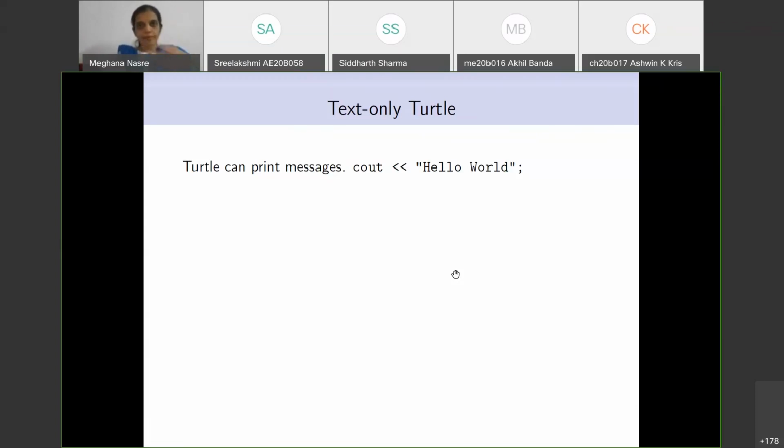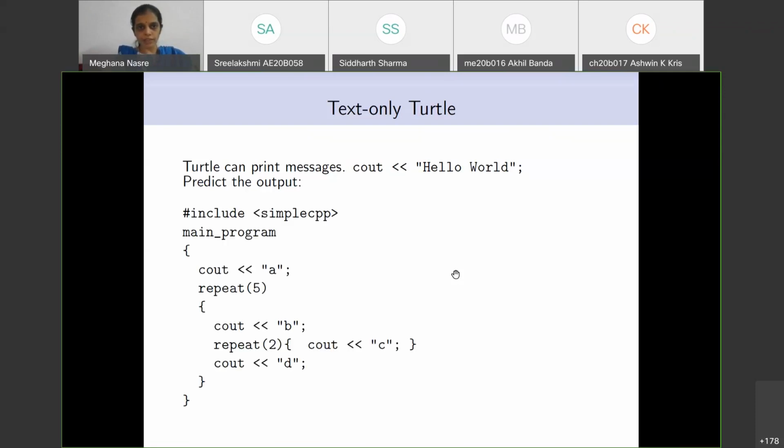Okay, so if you want text-only messages, the way we had it initially in the first part of the class in the morning, there is something called cout. cout will print whatever message you give, provided you give the correct arrows, two arrows pointing to the left.